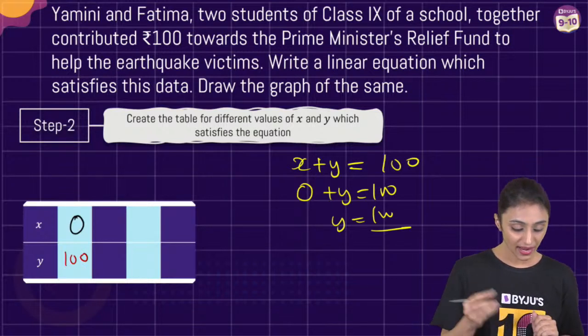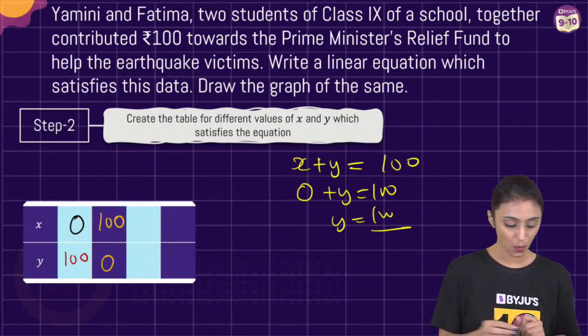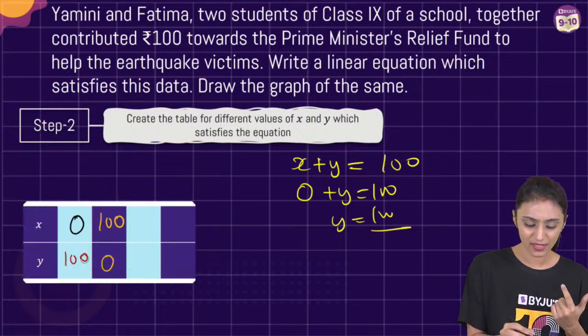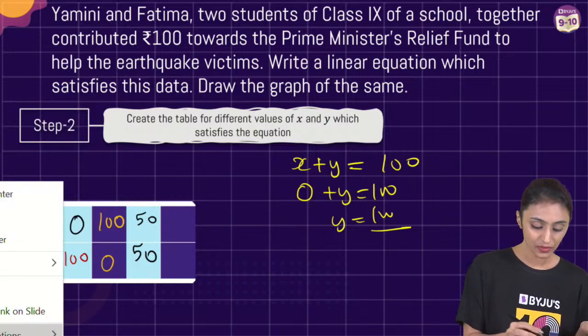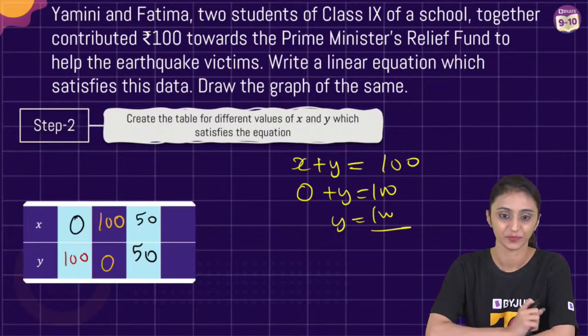What if Y is 0 now? If Y is 0, what is X going to be? Simple. That is also going to be 100. What else? Yes, correct. 50, 50. If X is 50, no need to solve this, it is very simple. If X is 50, Y is also going to be 50. Any other value? 4 solutions are not needed. I'm just showing you.